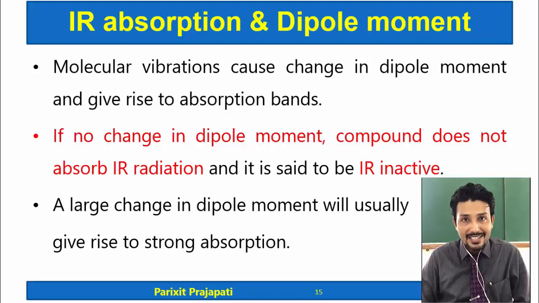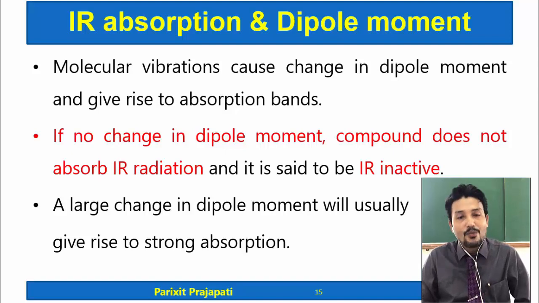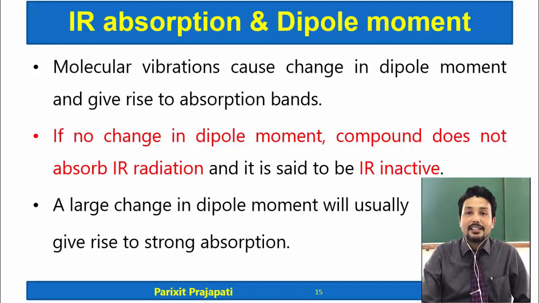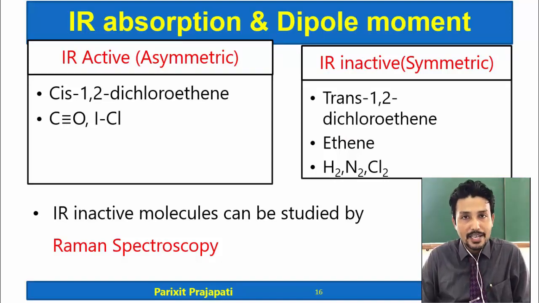If there is a strong change in dipole moment, it will absorb IR radiation strongly. If there are smaller changes in dipole moment, then it will absorb IR radiation weakly, but a change in dipole moment is required. Compounds which absorb IR radiation are known as IR active.